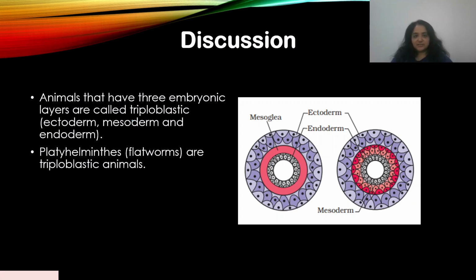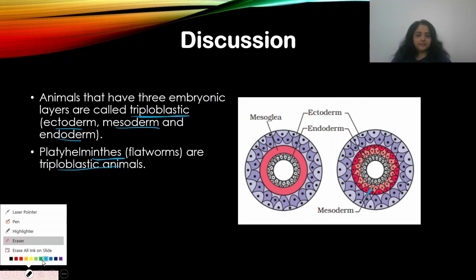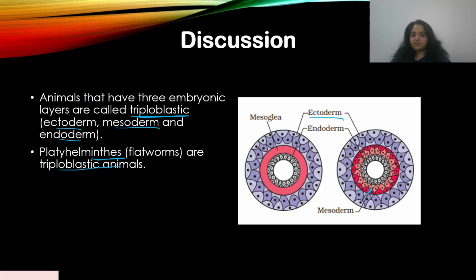Triploblastic animals have three embryonic layers: ectoderm, mesoderm, and endoderm. Platyhelminthes are triploblastic animals. You can see the mesoderm here, in the diagram on the right, not the left one. They have the ectoderm, the endoderm, and the mesoderm, so they are triploblastic.